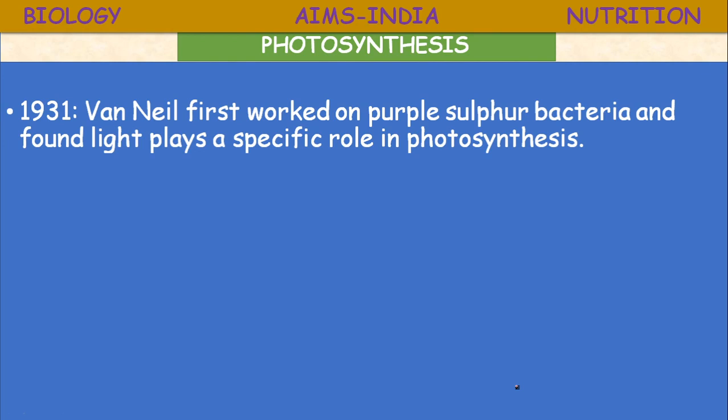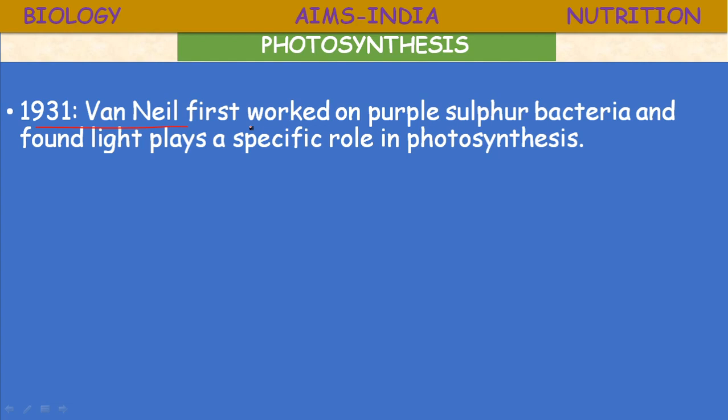Another scientist, in 1931, Van Niel, was the first to work on purple sulfur bacteria and found that light plays a specific role in photosynthesis.